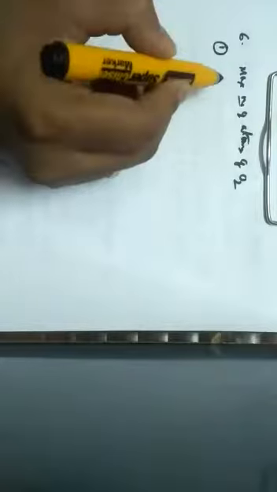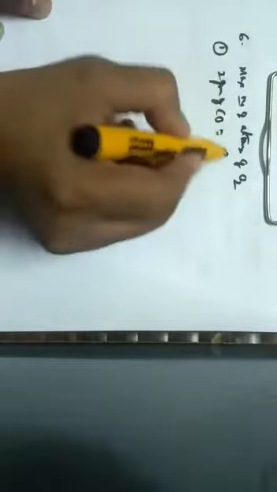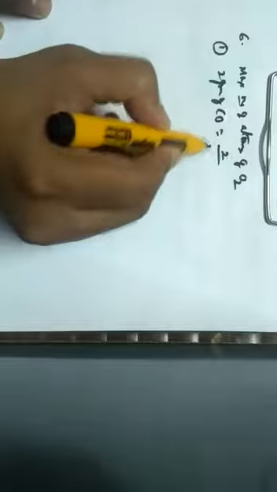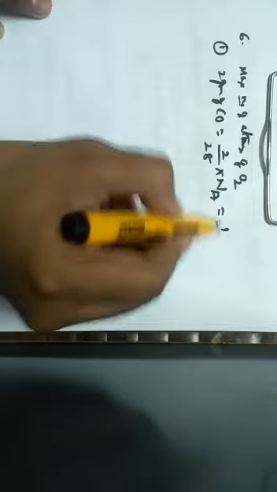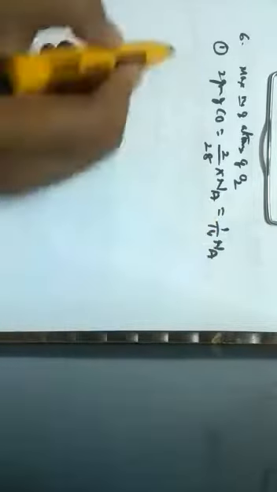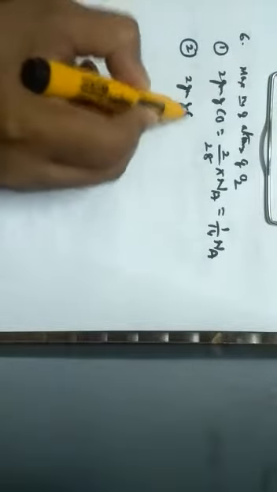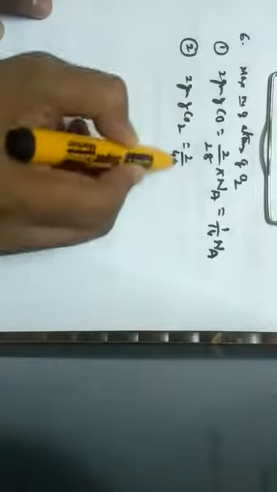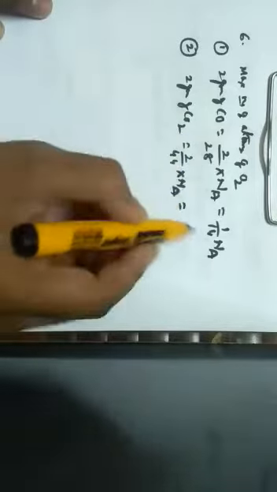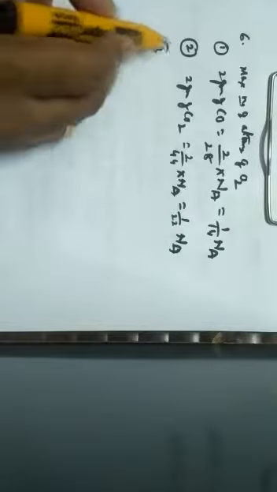So first one. It has been given as 2 grams of carbon monoxide. Molecular mass of carbon monoxide is 28. Given mass by molecular mass into Avogadro number. So this will be around 1 by 14 Avogadro number. The second option is 2 grams of carbon dioxide. So 2 grams of carbon dioxide means 2 divided by 44 into Avogadro number, which comes out to be 1 divided by 22 into Na.